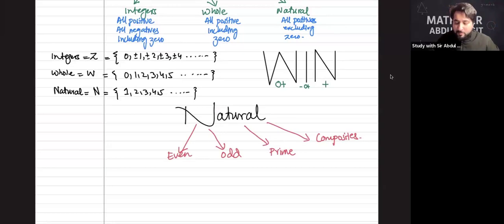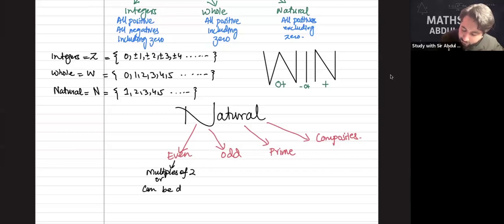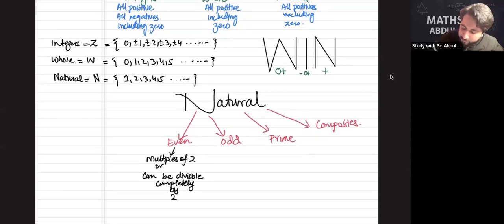Even numbers are technically what? Multiples of 2, or numbers that can be divided completely by 2. Okay, guys, what are odd numbers? The reverse of even, not divisible by 2.